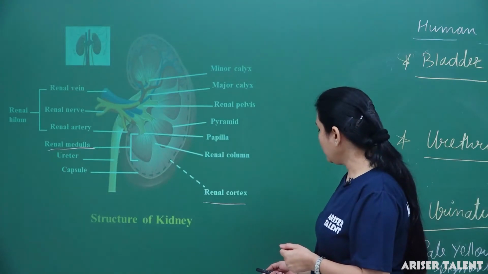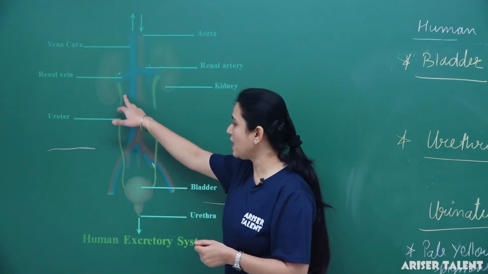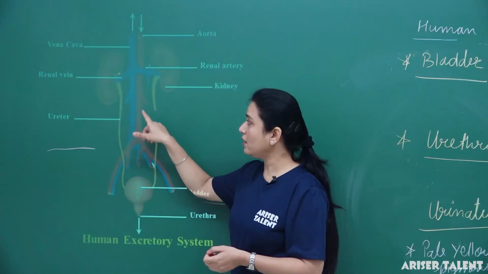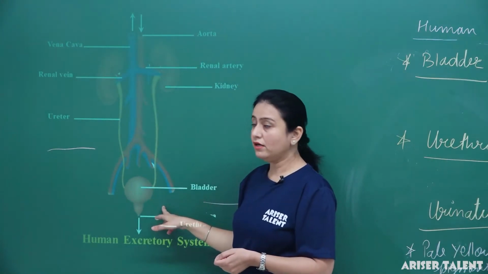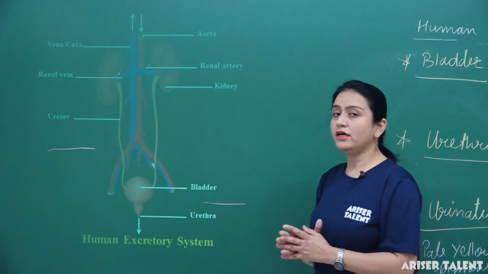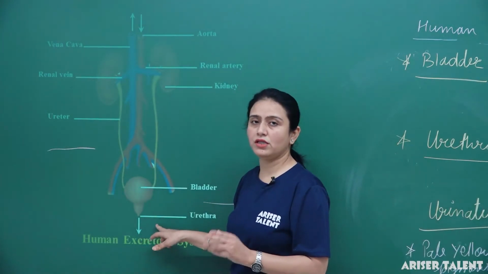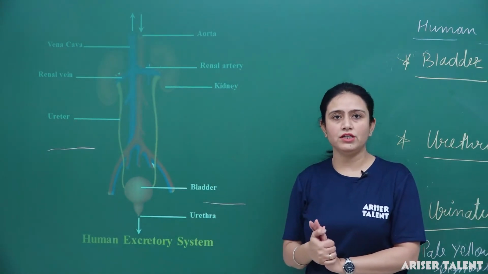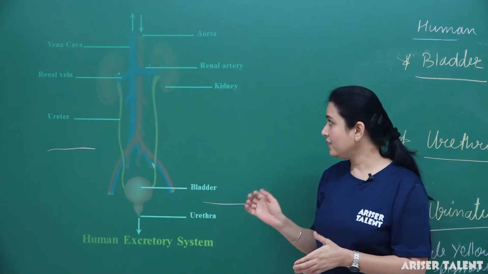Again, the kidney leads into the pelvis, and then this pelvis leads into a pair of ureters. The ureter carries the urine formed in the kidney from the kidney to the bladder. The bladder is a sac-like structure which is pear shaped. From this bladder, urine passes into the urethra, and from the urethra the urine is passed out of the body by the process of urination. Okay, so this is all about the human excretory system. Hope everything is clear to you.